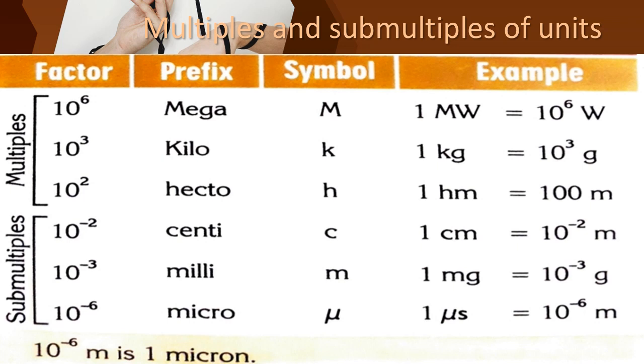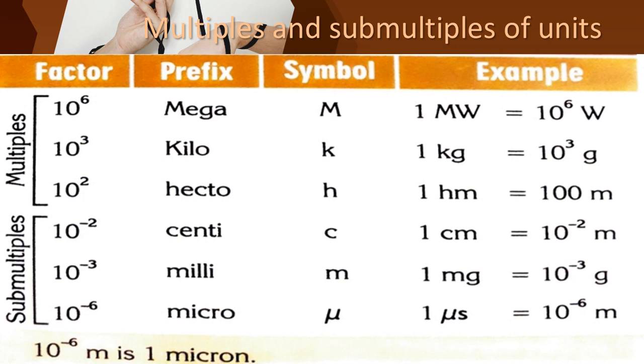We are learning that 6 is the biggest one, so we say mega. 10 power 6 mega, 10 power 3 kilo, and 10 power 2 hecto.